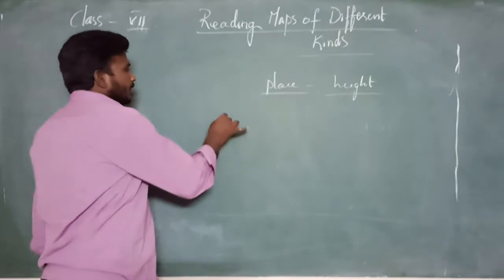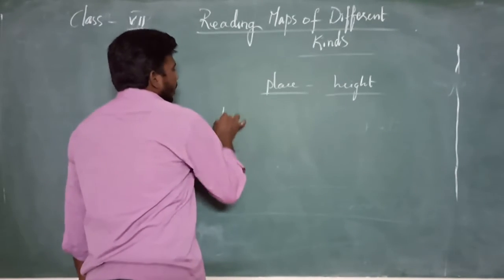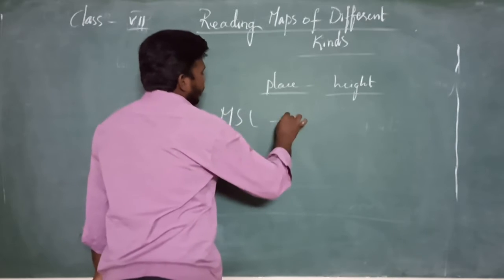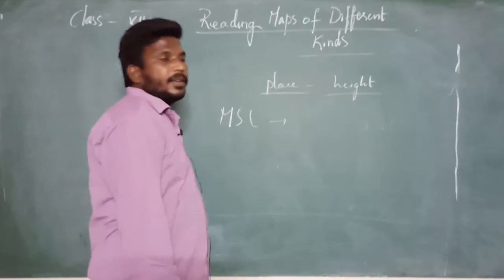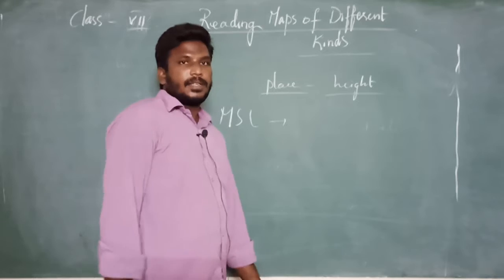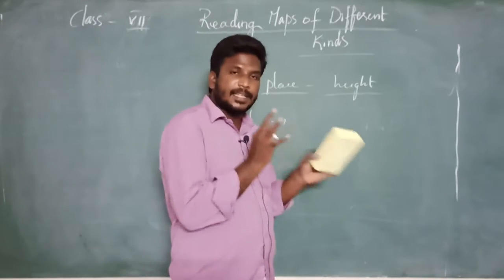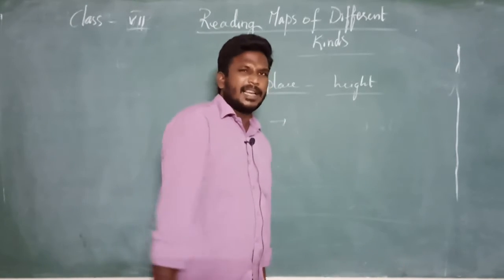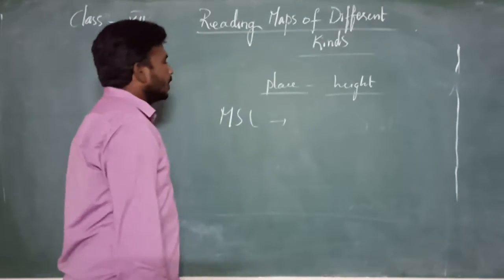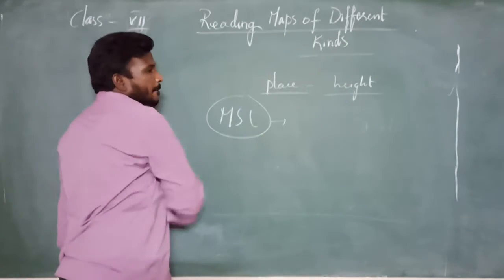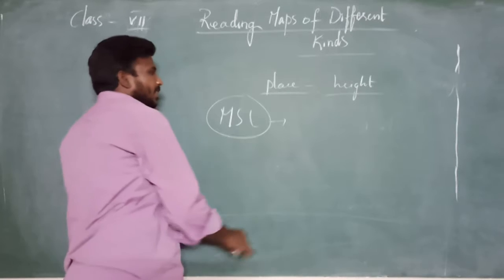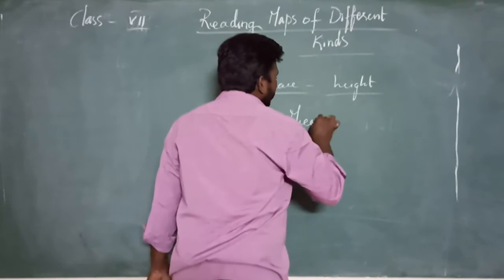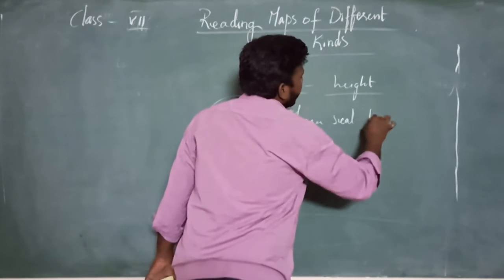For that we are going to take MSL. When we are measuring the heights in an area and representing those heights and measurements in the maps, is it highly difficult? So for this we use a height measuring method called mean sea level.